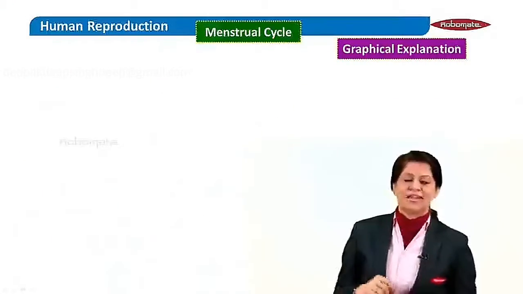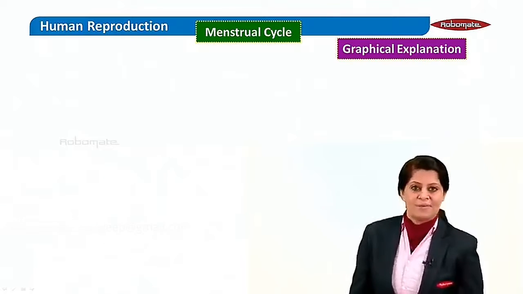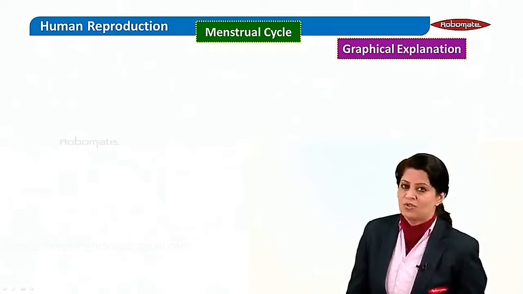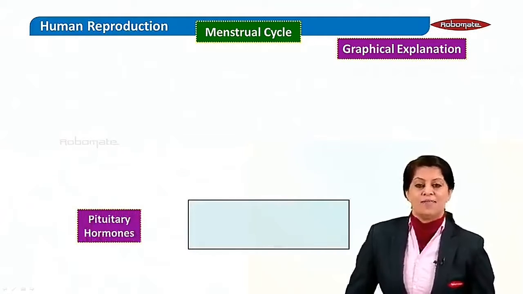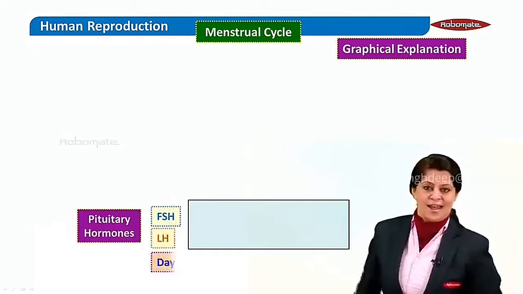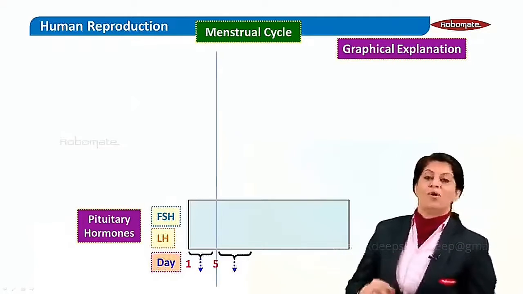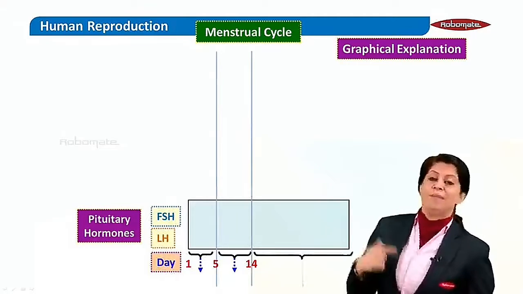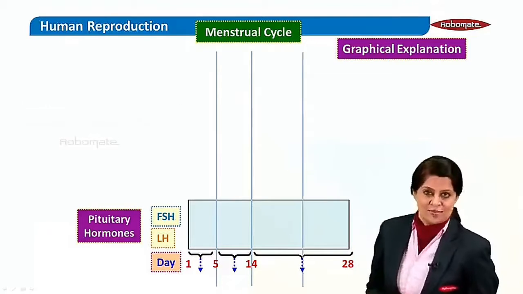Now let's understand the menstrual cycle through a graphical representation, which is also given in your textbook. First, let's talk about the pituitary hormones, FSH and LH, and see on various days how these hormones reach their peaks and lows up to the 28th day of the menstrual cycle.